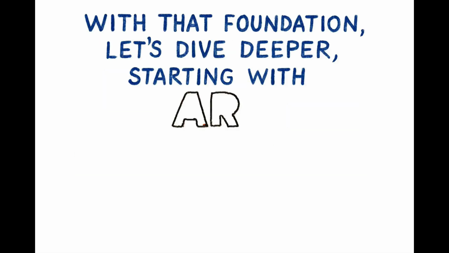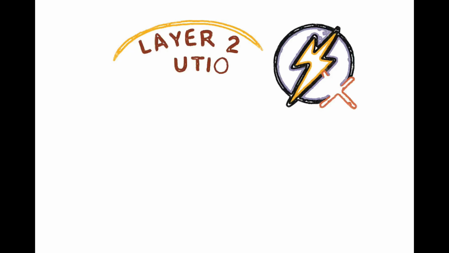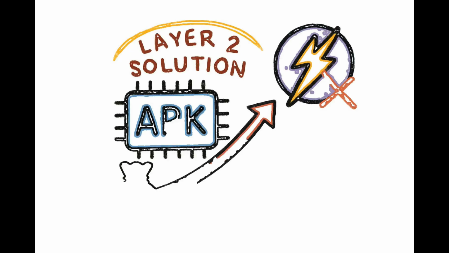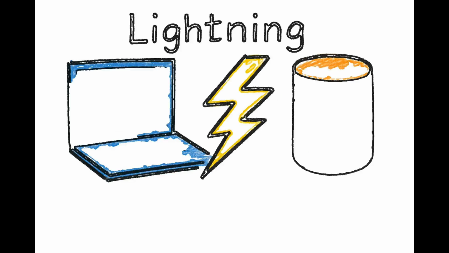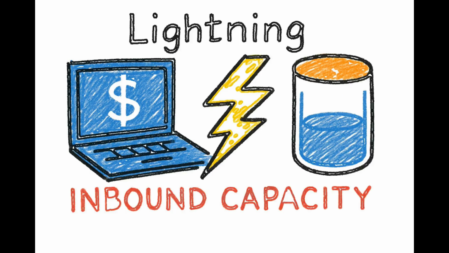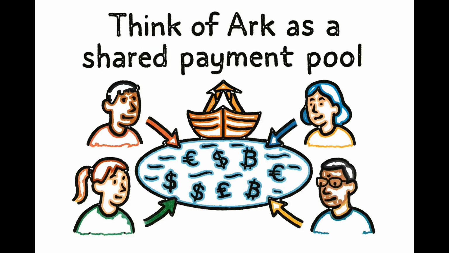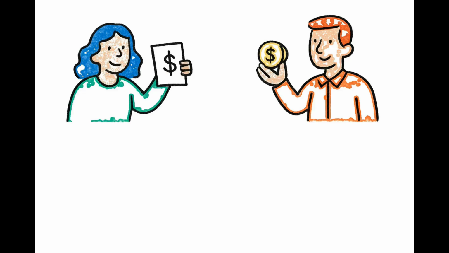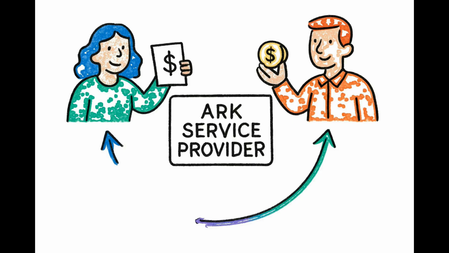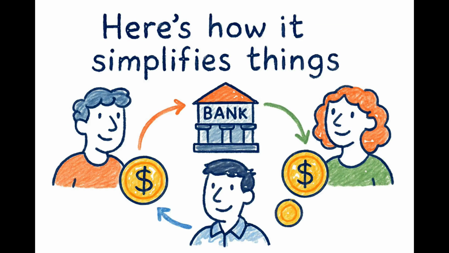With that foundation, let's dive deeper, starting with Arc. Arc is a newer Layer 2 solution designed to solve one of Lightning's biggest usability hurdles, liquidity management. With Lightning, you need inbound capacity to receive payments. Arc changes this. Think of Arc as a shared payment pool. Instead of opening direct channels with everyone, users can send and receive payments through a trusted Arc service provider, or ASP.